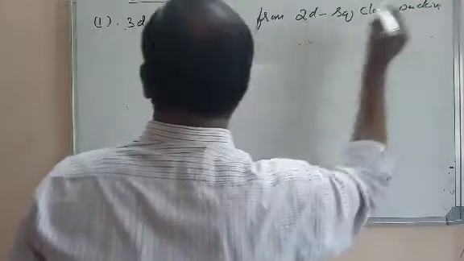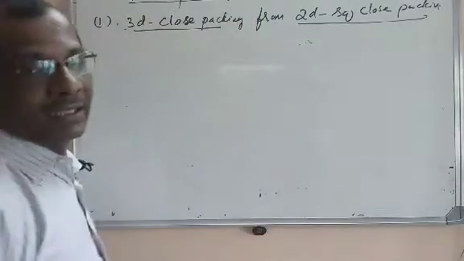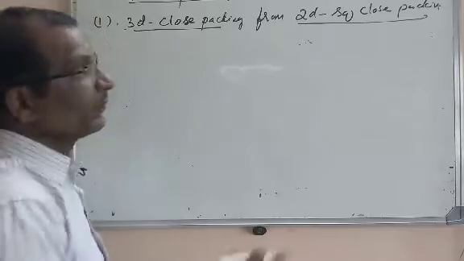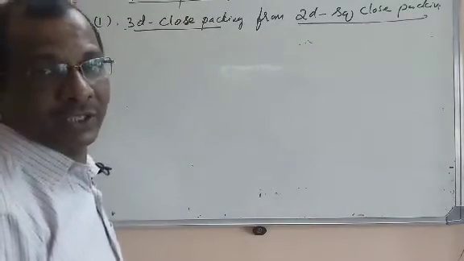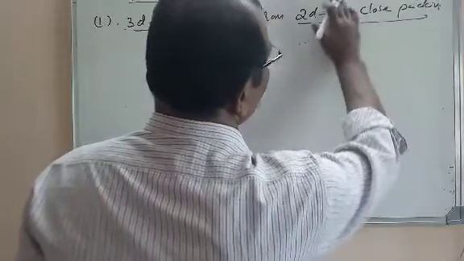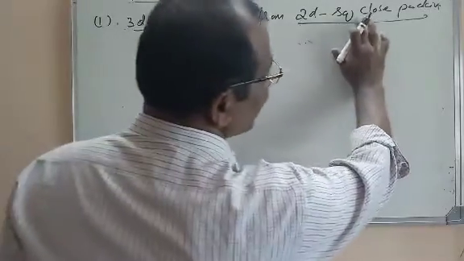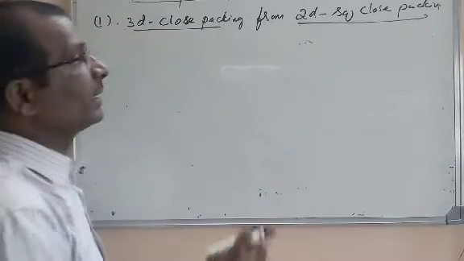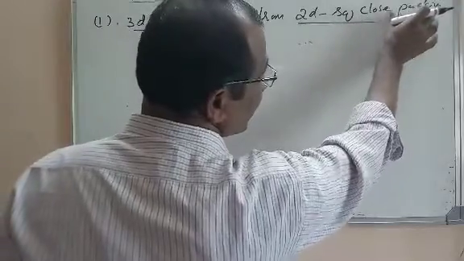We can build the three-dimensional close packing structure by taking either square close packing or hexagonal close packing. If you take square close packing, that will give a different crystalline structure. If you take hexagonal close packing, two-dimensional, that will give a different three-dimensional structure. Now let us study how the three-dimensional structure is formed from two-dimensional square close packing.